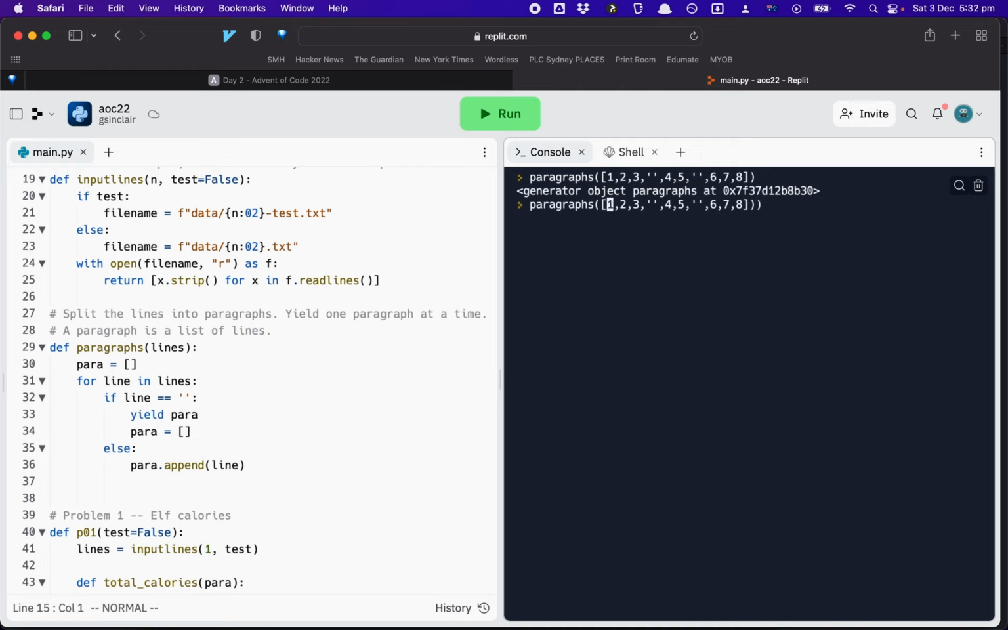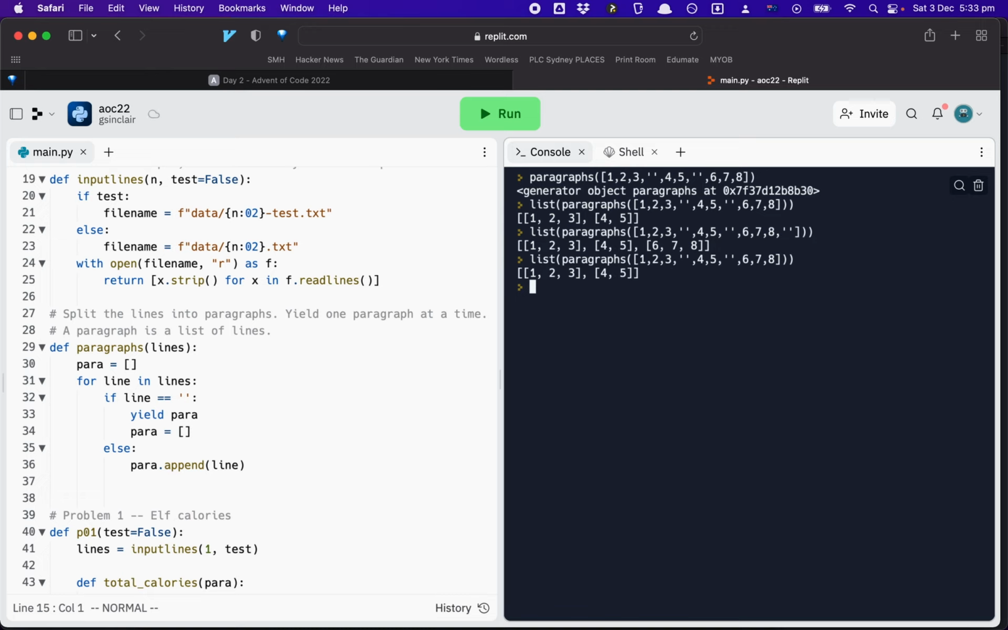To see the actual contents of that generator, we just have to convert it to a list. Now look what I've got. I've got 1, 2, 3, and I've got 4 and 5. Right? I don't have 6, 7, and 8. If I put a blank line after that, then I will get that. Right? So without the blank line at the end, I don't get the last paragraph. And that's because my code only yields a paragraph when a blank line is found.